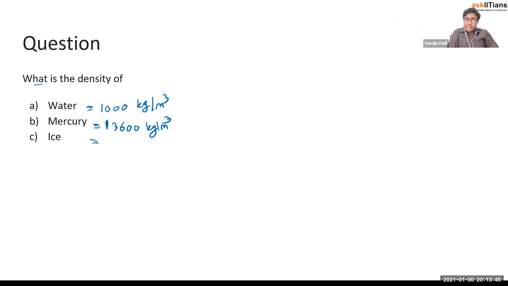whichever material has the lesser density will float. Simple. And I will repeat again: the material which has the lesser density will float. So tell me, if you put ice in the water, does ice float or sink? Ice floats obviously. So can I say ice density is less than that of water? That's right. So how much will be the density? Let's say it is 916 kg per meter cube. So remember this density of ice, it is equal to 916 kg per meter cube.